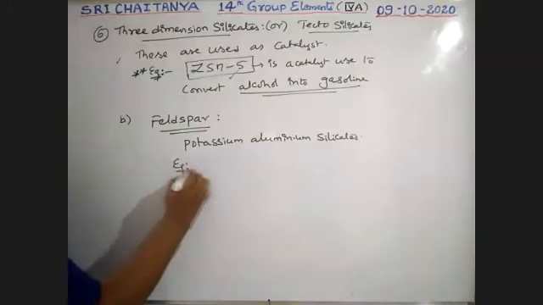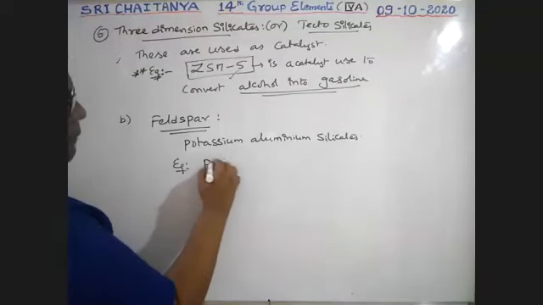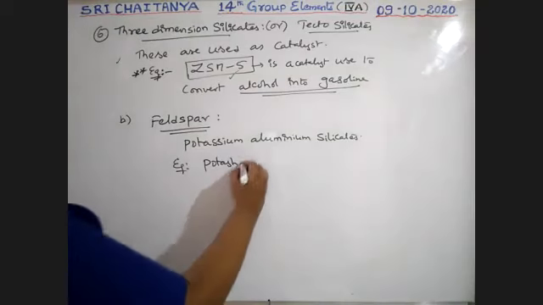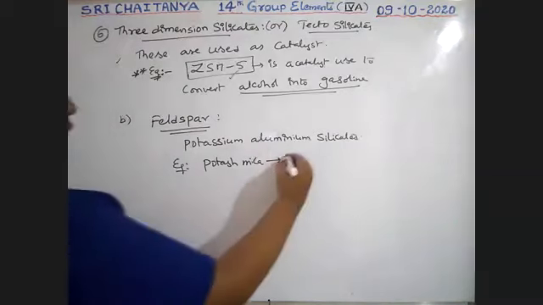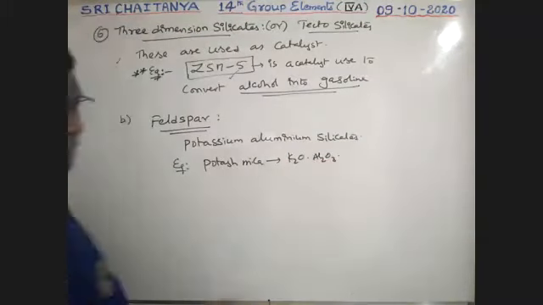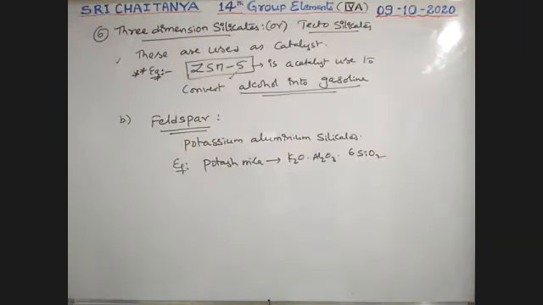Example, potash mica. Potash mica, formula K2O, Al2O3, 6SiO2. K2O, Al2O3, 6SiO2. That is potash mica.